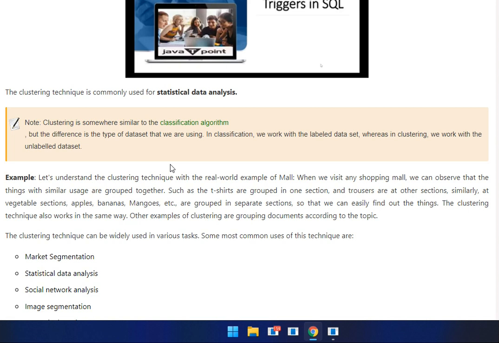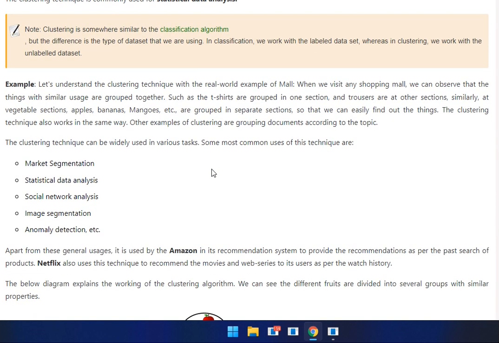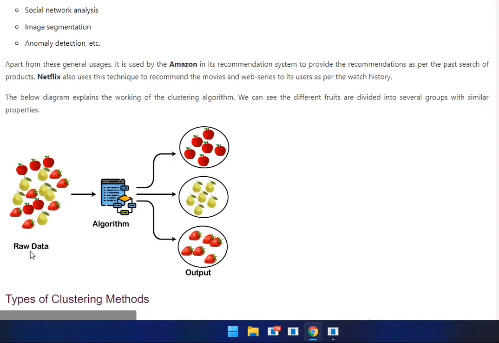Another example is clustering documents according to their topic. Other uses are market segmentation, statistical data analysis, social network analysis, image segmentation, anomaly detection, etc. Apart from the general usage, Amazon uses a recommendation system to provide recommendations as per your past searches for products. Netflix also uses the technique to recommend movies and web series to users as per their watch history.